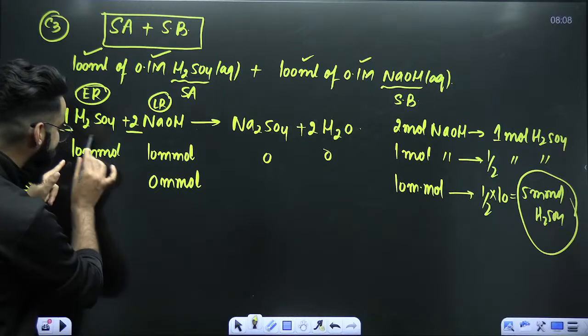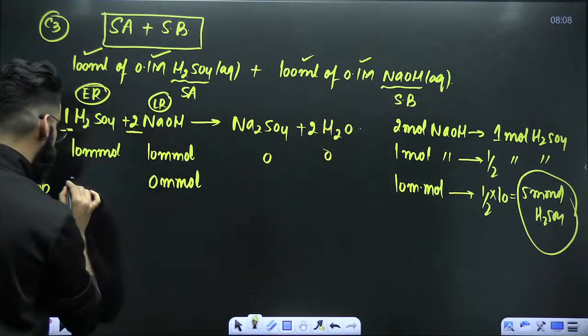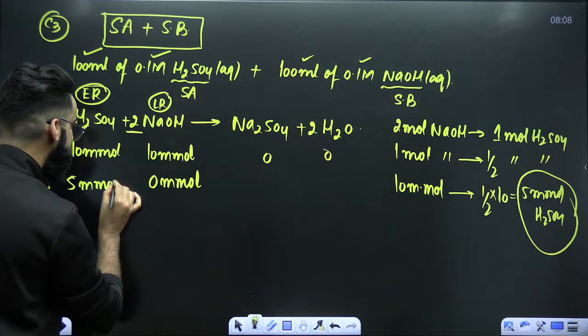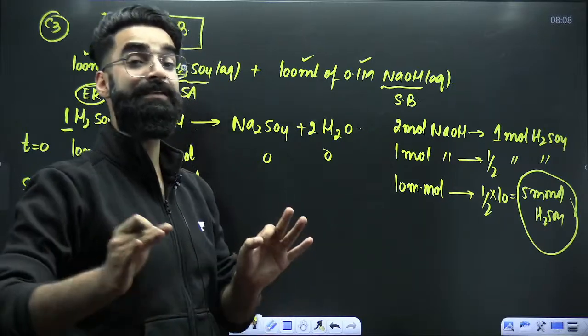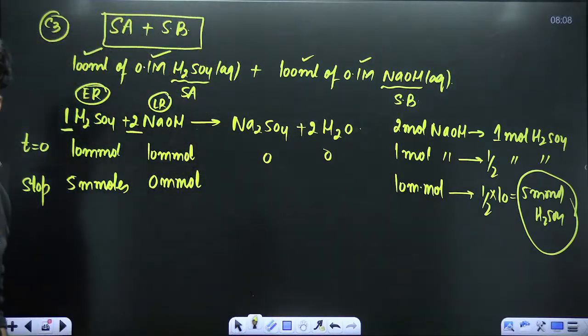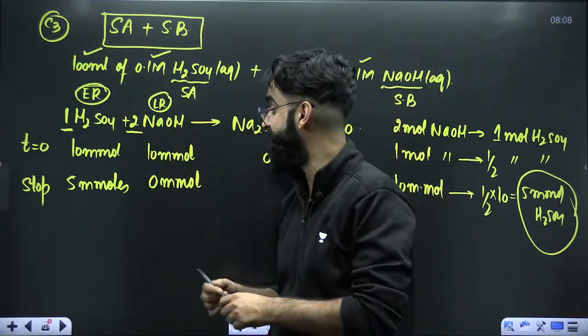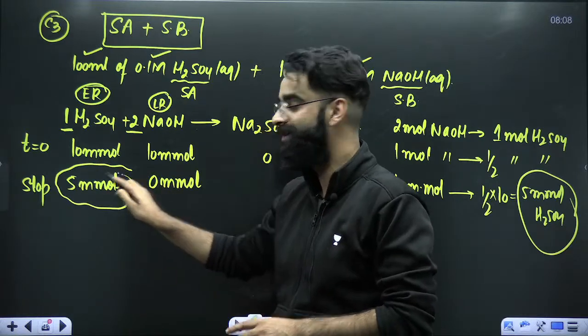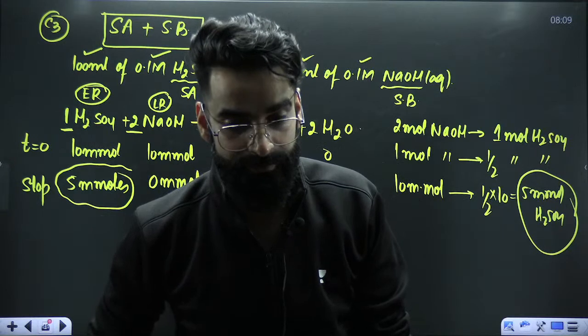How many had I taken? I had taken 10. Out of 10, how many are reacting? 5. So I would say 5 millimoles of H2SO4 will be still left in the container at the end of the reaction. Right? 5 millimoles of strong acid are still left. So tell me, will the resulting solution be acidic or basic in nature?